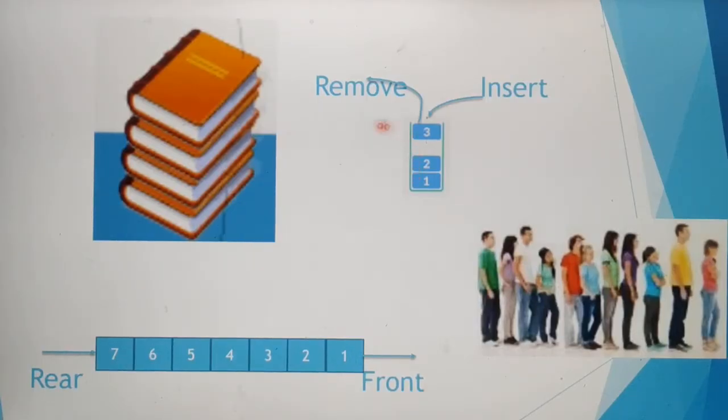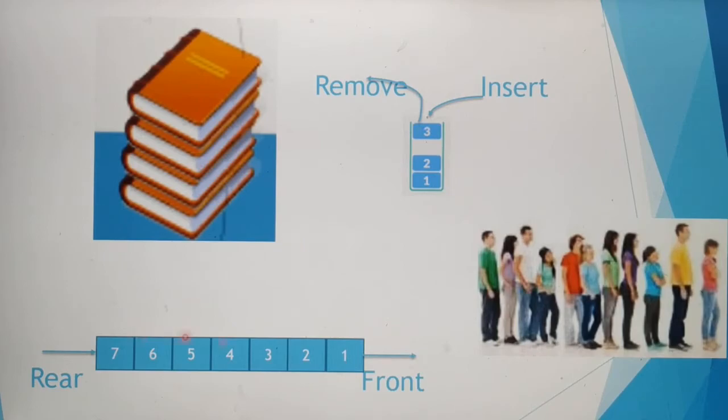Next we can see the difference between stack and queue. This is also not in the syllabus, given here for your understanding only. Stack means arranging of elements, like stacking your books, plates or clothes. In the stack we have only one open part, the top. Through that open part only, you can insert new elements. At the same time you can remove the elements also. Here if you want to remove the second element, first you have to remove the third element, then only you can remove the second element. So the recently added element has to be removed first. So it is also called last in first out. The last inserted element is removed first.